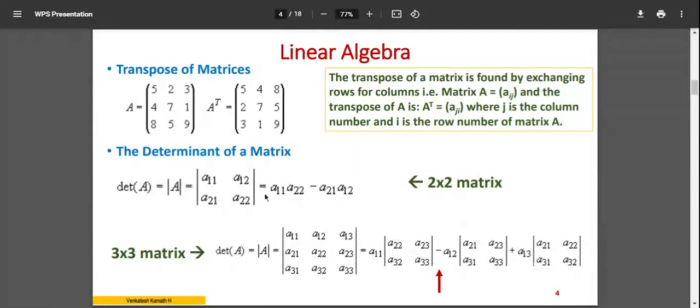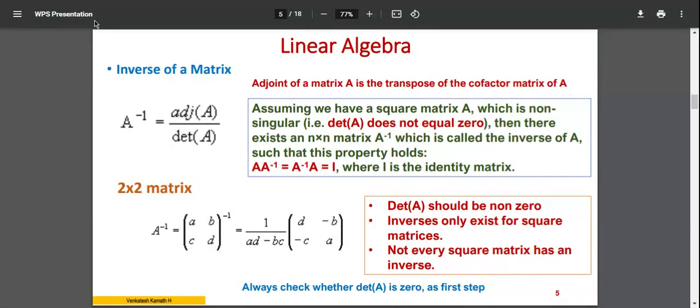Now you have to simplify as you have done it here. For one 2 by 2 matrix we have done the calculation here. Now you have 3 2 by 2 matrices: one here, second one here, third one here. Finally, they end up with a single number, and that is the determinant for a 3 by 3 matrix. Okay, so this is the concept of calculating the determinant. Most of you know about this already, just to revise the topic, because I require it at this point.